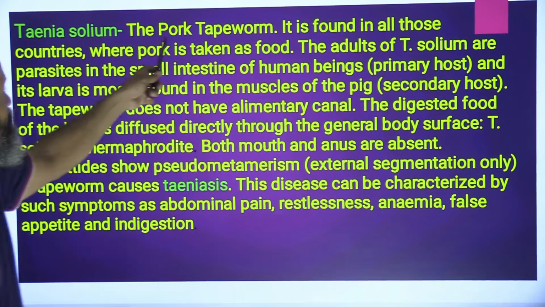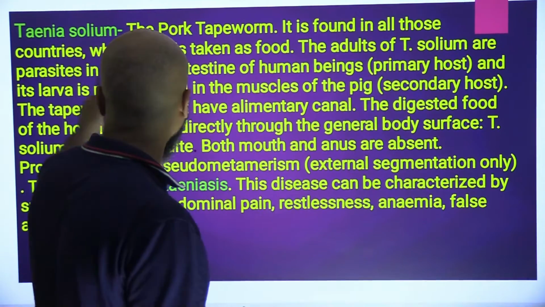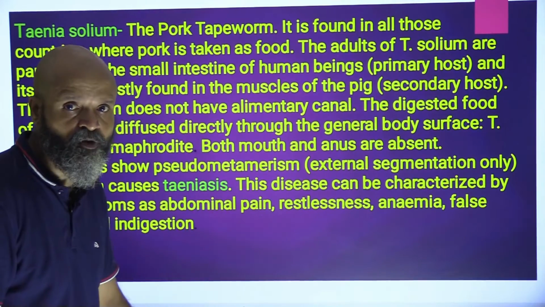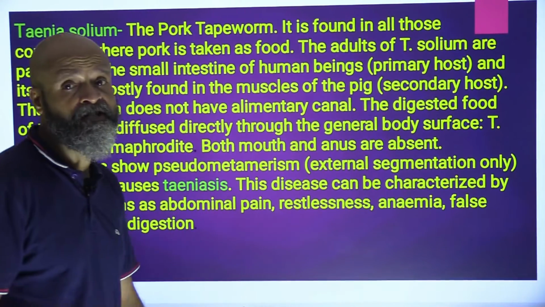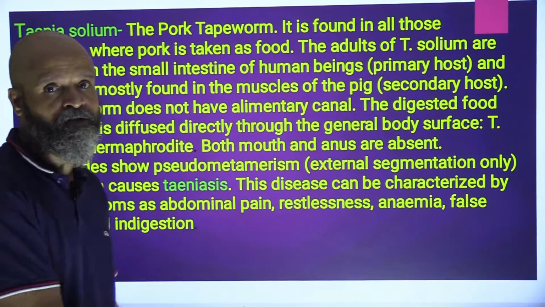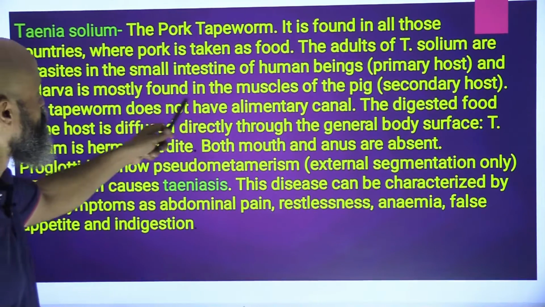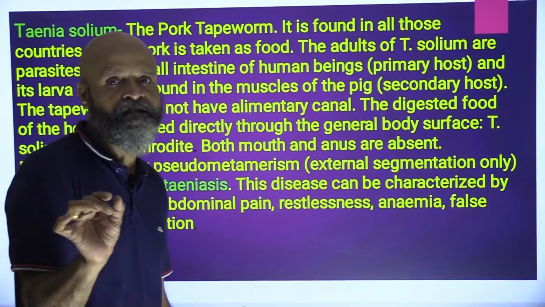Taenia solium, the pork tapeworm, is found in pigs. It is found in all those countries where pork is taken as food mostly. The adults of T. solium are parasites in the small intestine of human beings. So we are the primary host for this, and its larva is mostly found in the muscles of the pig, the secondary host. So the larval stage is found in pigs.